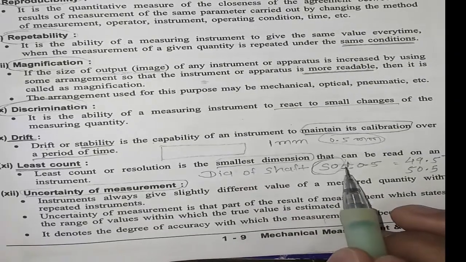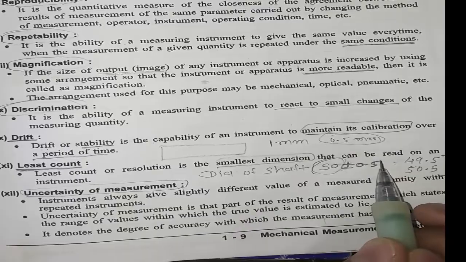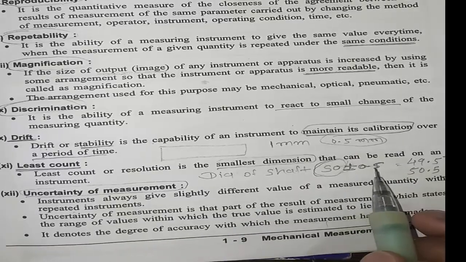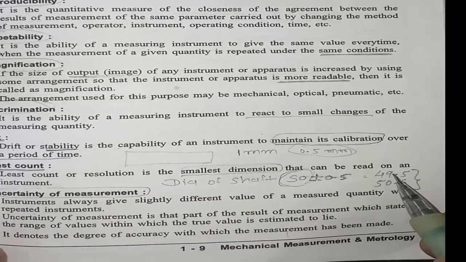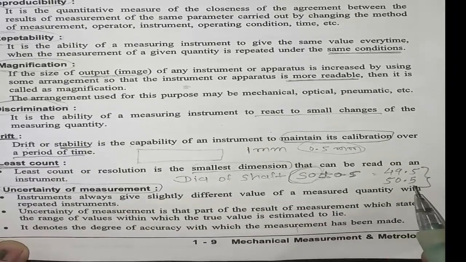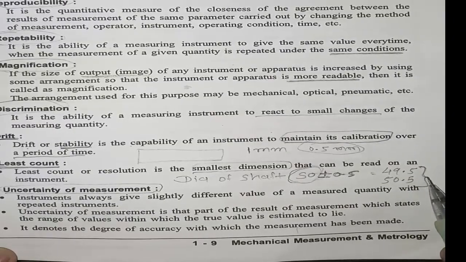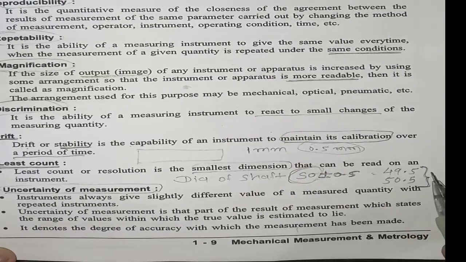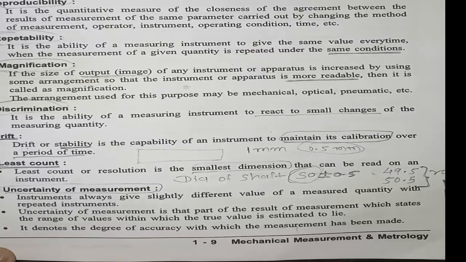It may be plus or minus 0.5 mm, so it may be 49.5 or 50.5. Okay, tolerance. So you can consider it within this range. This is the range of measurement.